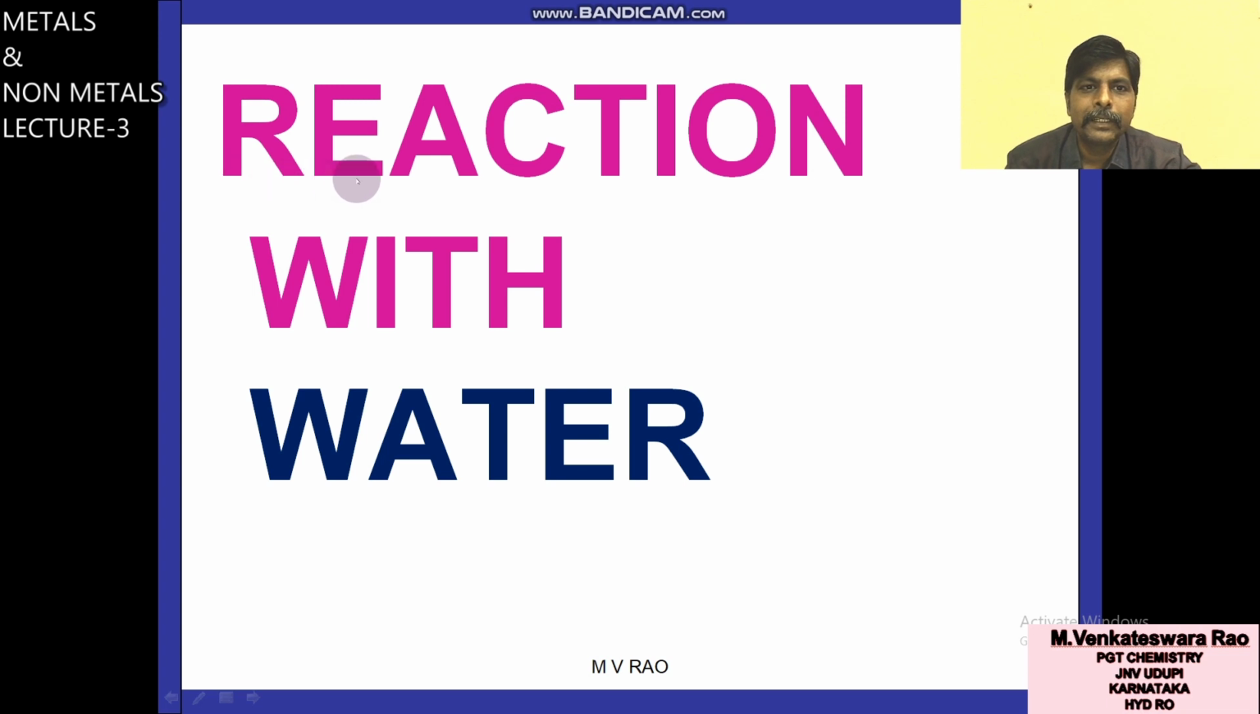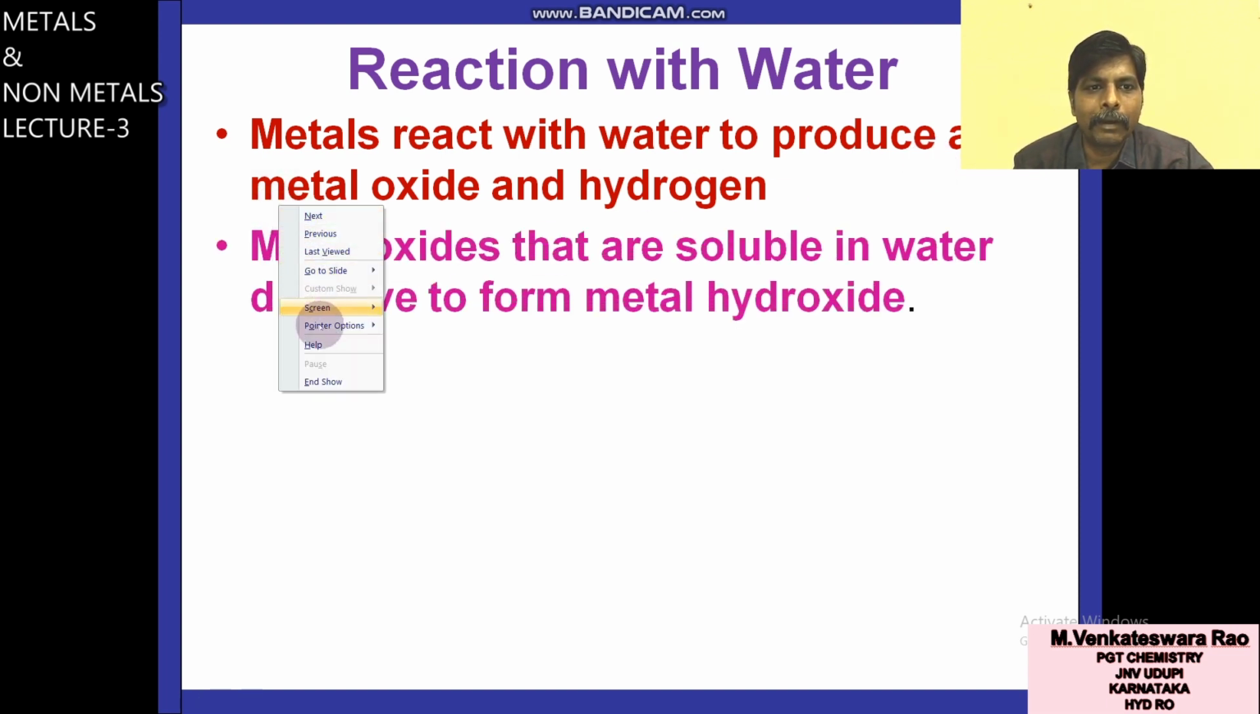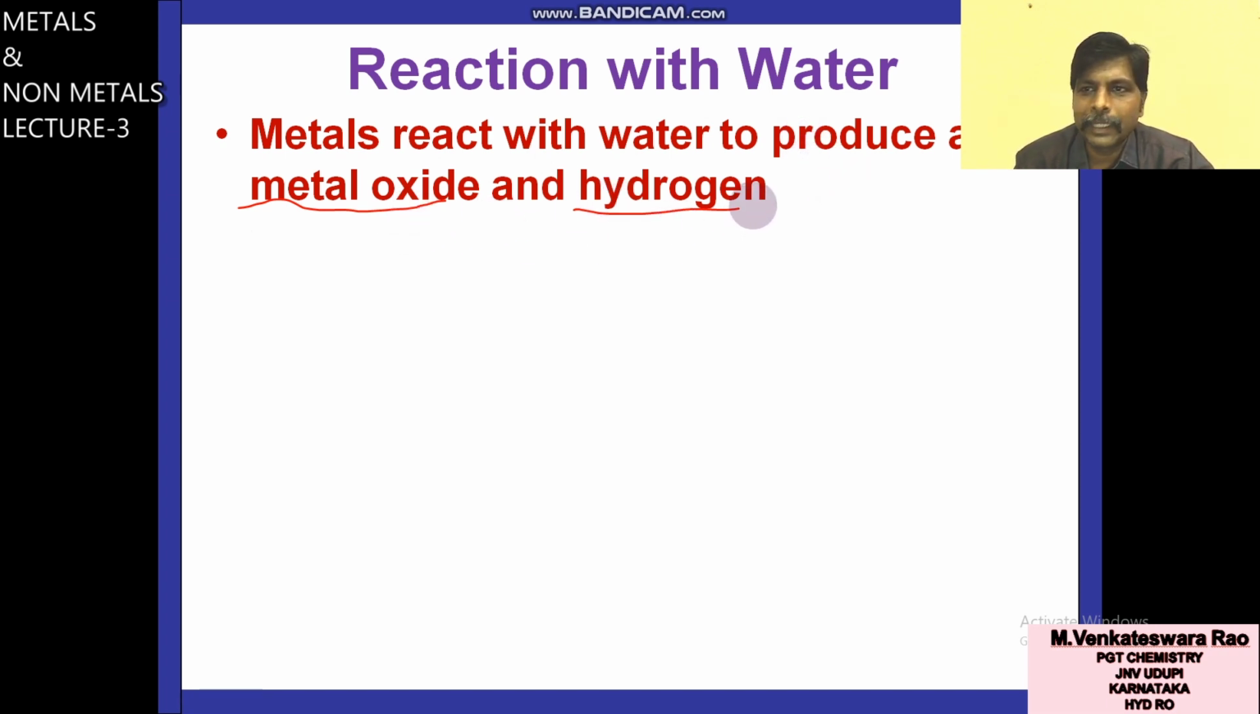Second property is reaction of metals with water. So reaction with air is completed. Now similarly you have to check reaction of metals with water. First of all, what will happen when metal reacts with water? Metal reacts with water to produce metal oxide and hydrogen gas. So the products are metal oxide and hydrogen gas.